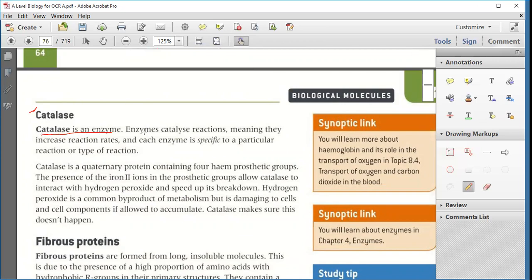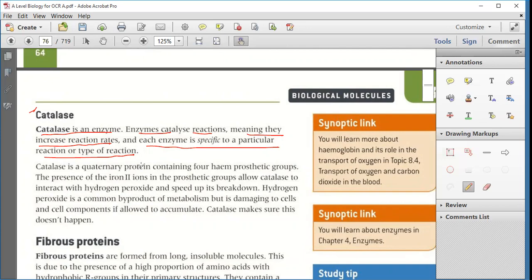Catalase is an enzyme. Enzymes increase reaction rates, and each enzyme is specific for a particular reaction or type of reaction. Now, catalase is an enzyme which is used to increase the rate of reaction, so that the reaction will be easily finished, or it will speed up the reaction.